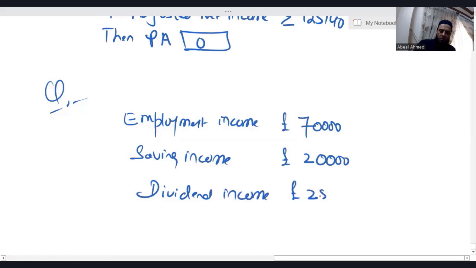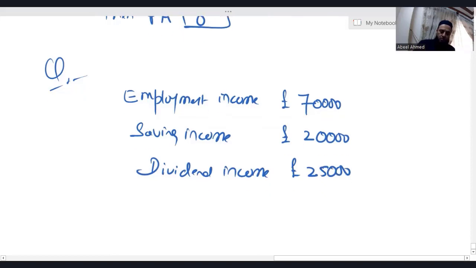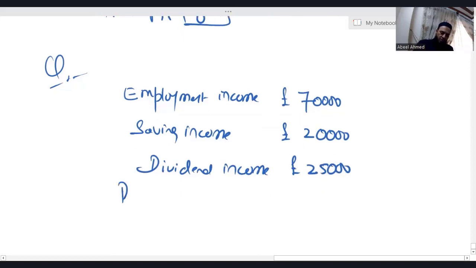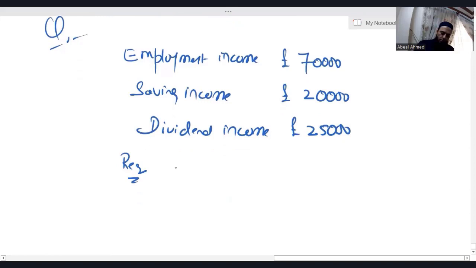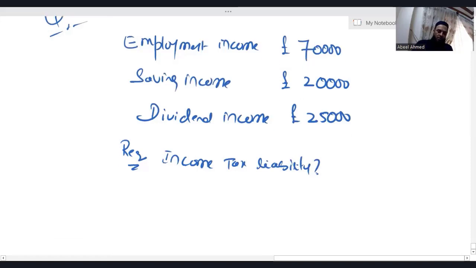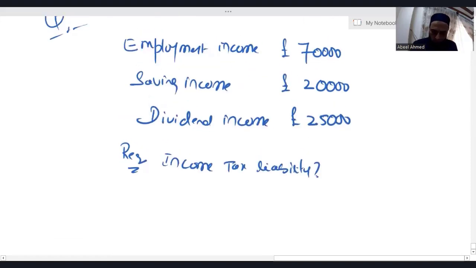Dividend income is 25,000. Required is income tax liability. You just need to calculate income tax liability. This is the only information. Okay, let's try.